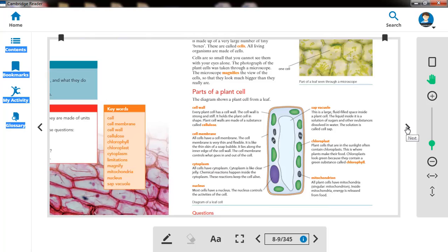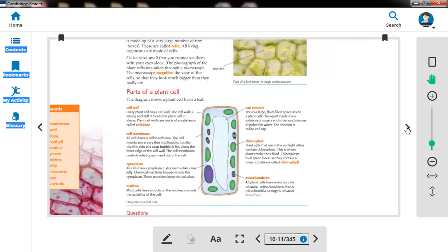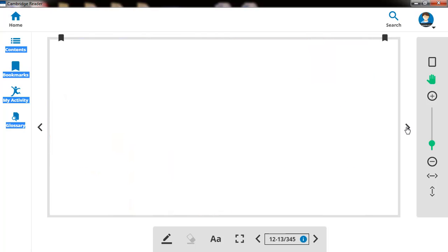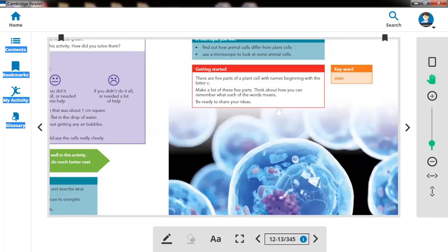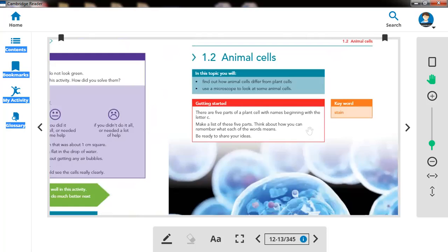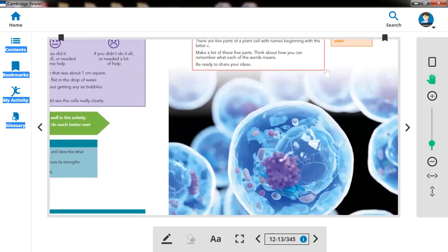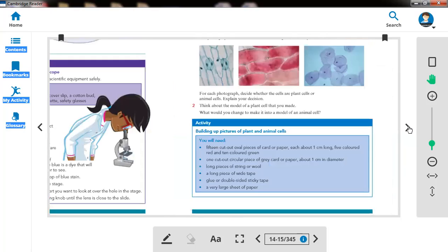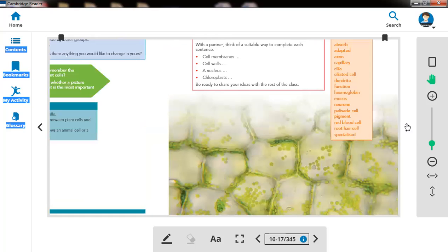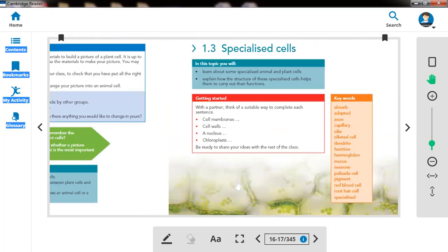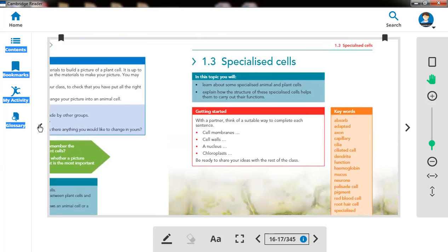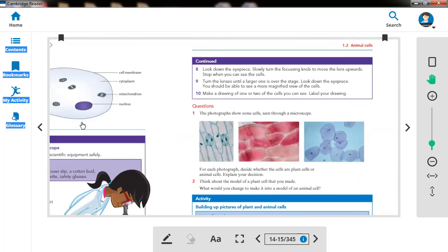Now, after that, we go to animal cells. Here, boys, this topic is about animal cells, and animal cells have fewer parts than the plant cell because some parts animal cells don't have, for example, chloroplast, and another is the cell wall, which they don't have.